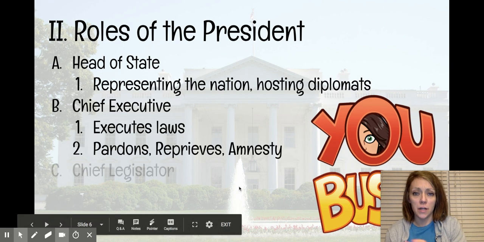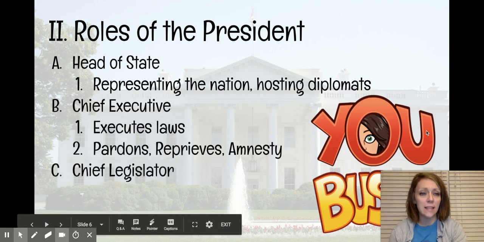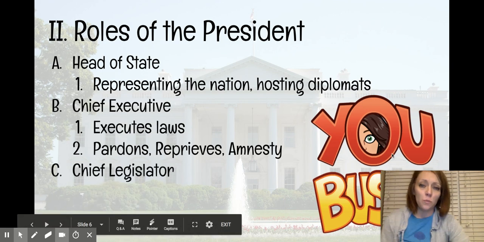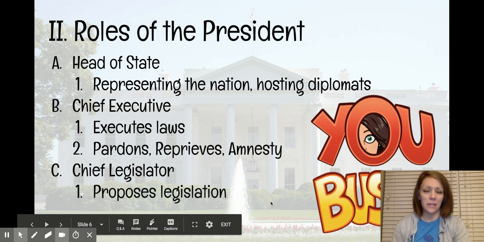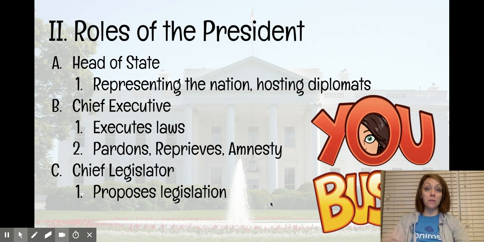So another responsibility is the chief legislator, and we could also kind of put executive orders down here too. But as chief legislator, his main job is to propose legislation to Congress and give them ideas for what bills they should be pushing for. And one of the main ways that he does this is through the State of the Union address, and we saw that earlier this year.